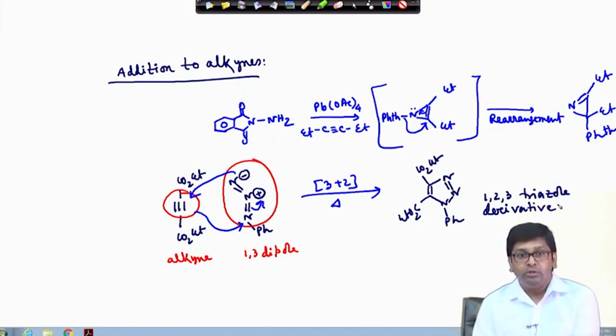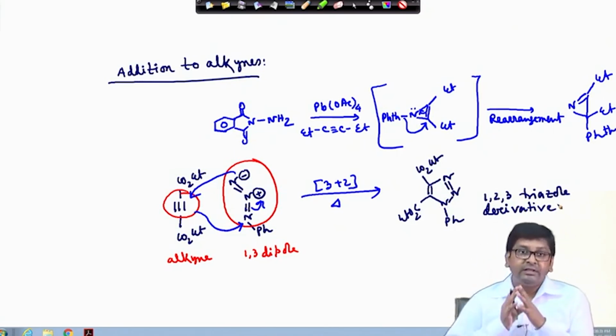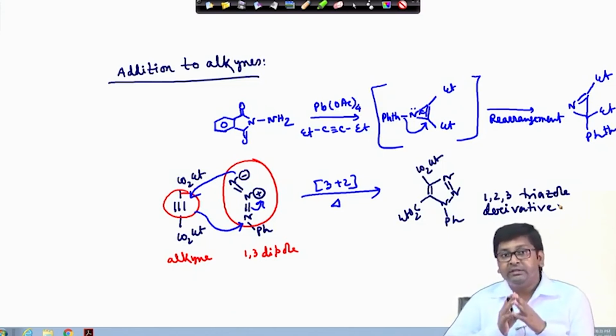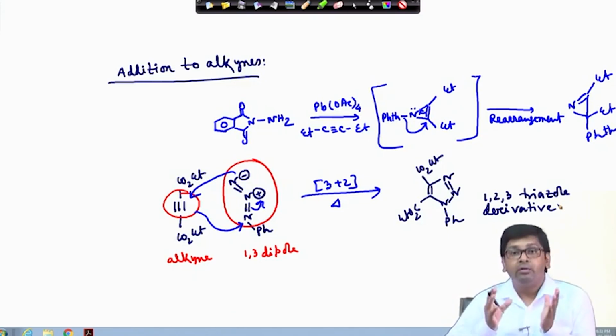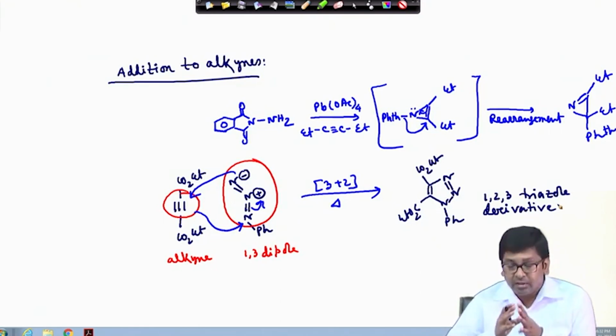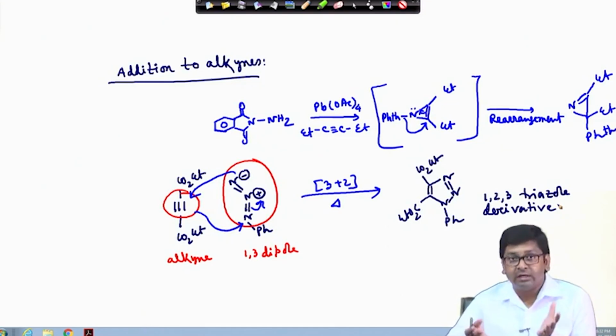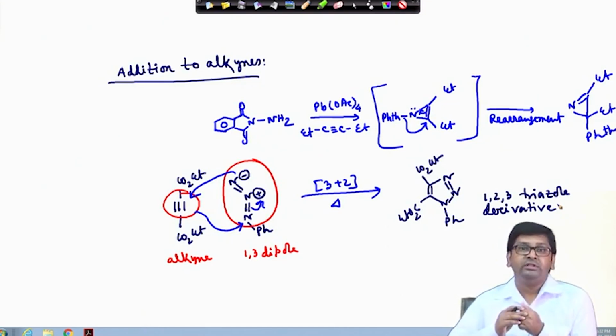Okay. So, in this case what we have found is that, in spite of generating the nitrene, this 1,3 dipole, here it is azide, is nicely going through 3+2 cycloaddition, and which finally gives, without giving this nitrene based cycloaddition product, the corresponding 1,2,3 triazole derivative. Okay.